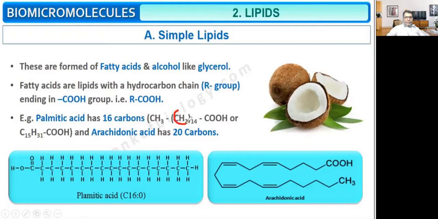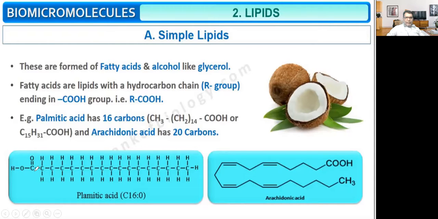CS2 is repeated 14 times. Then one methyl is there. Here, this is what? Methyl. And then CS2 how many times? 1, 2, 3, 4, 5, 6, 7, 8, 9, 10, 11, 12, 13, 14 times CS2.